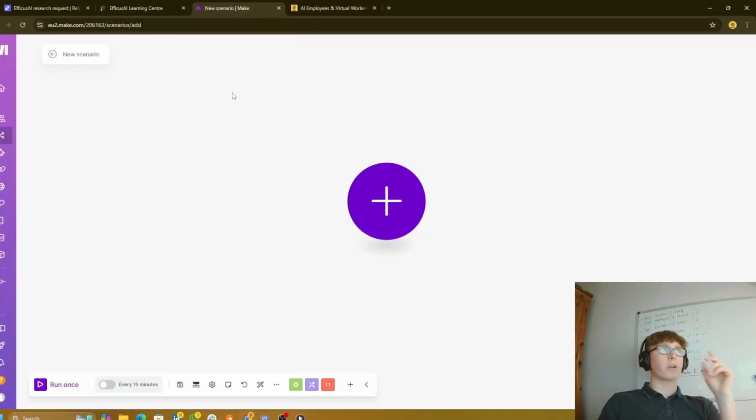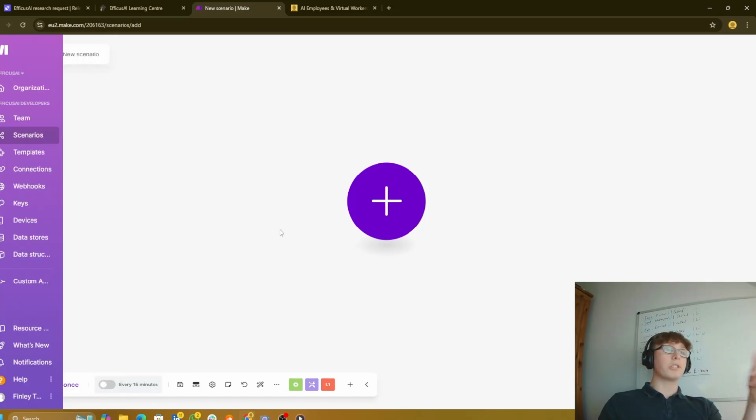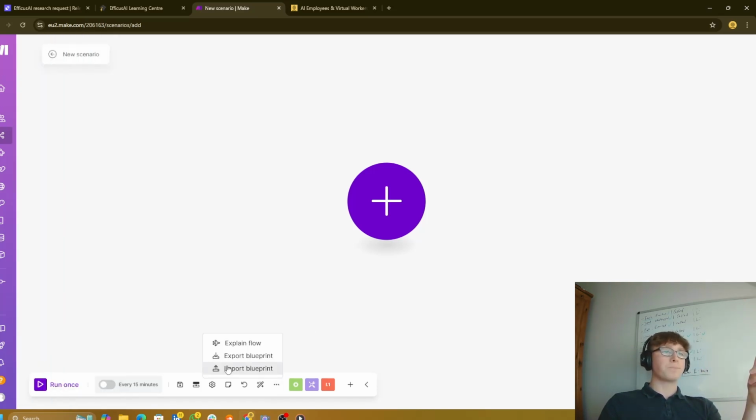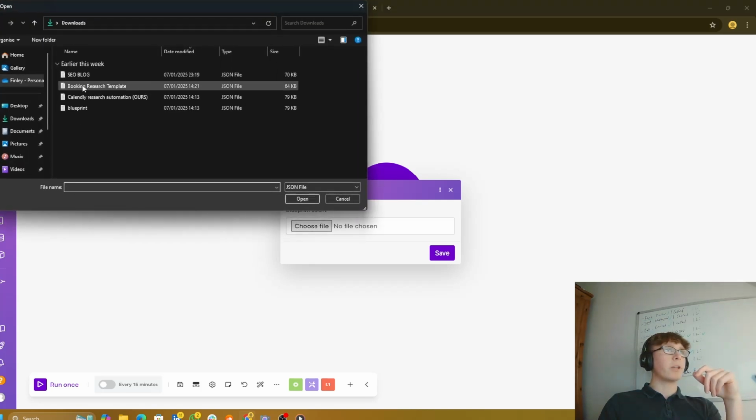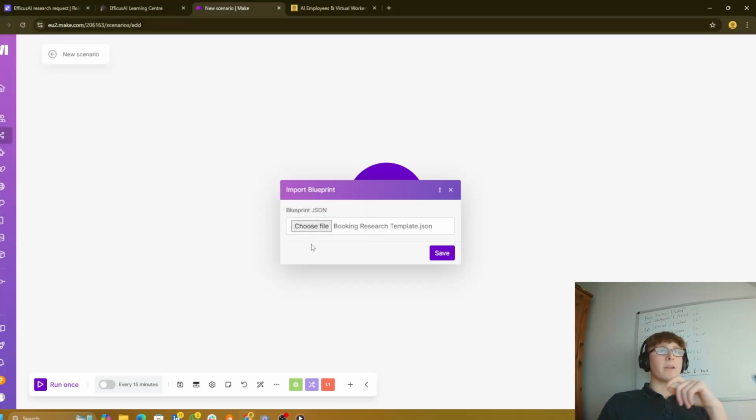Now you're then going to want to come to make.com. If you haven't created an account, create an account. It's completely free. Create a new scenario, and then you're going to want to import the template. So hit these three little dots, import template, choose a file, and you're going to want to hit the booking research template, and then in it will come.